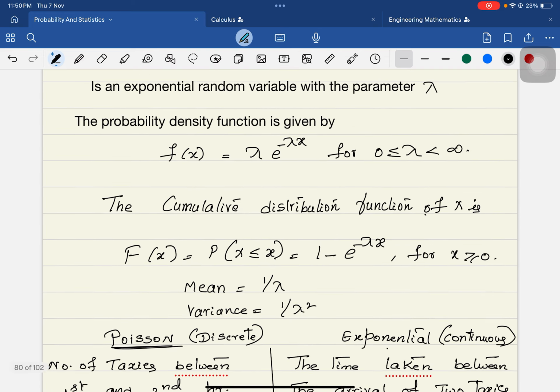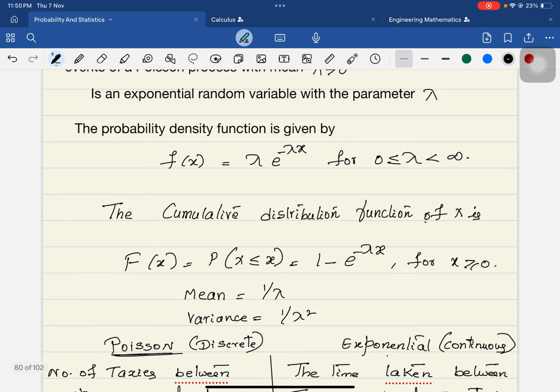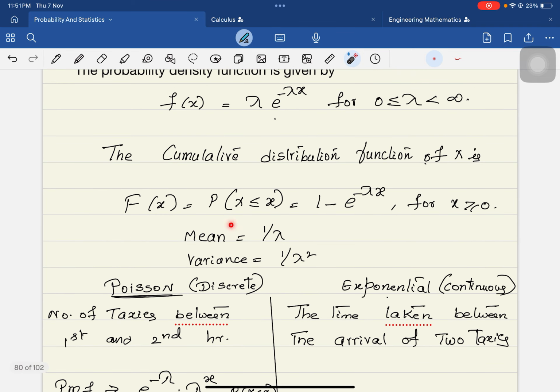Now let us come to the exponential random variable with the parameter lambda. The probability density function is given by lambda times e power minus lambda x, with the range x greater than or equal to 0. The cumulative distribution function is F of x equals P of X less than or equal to x. The probability density function is this, but to do the problems we use the cumulative distribution.